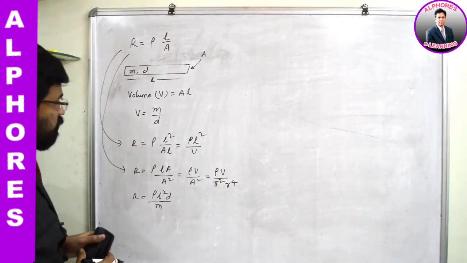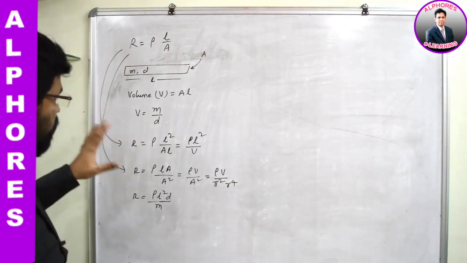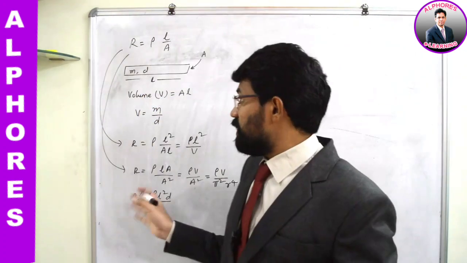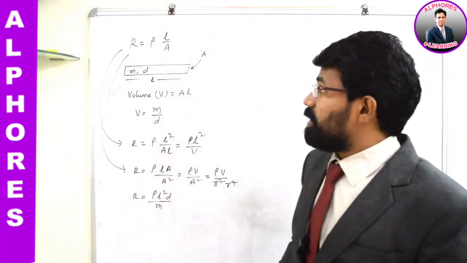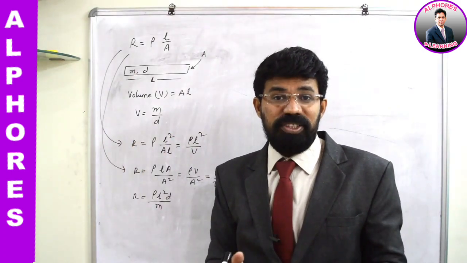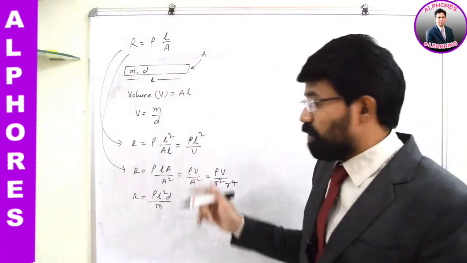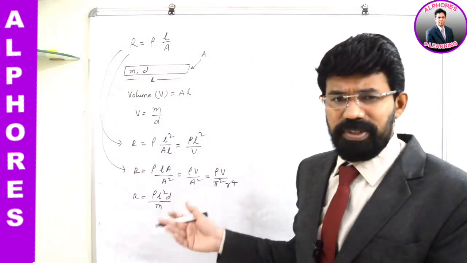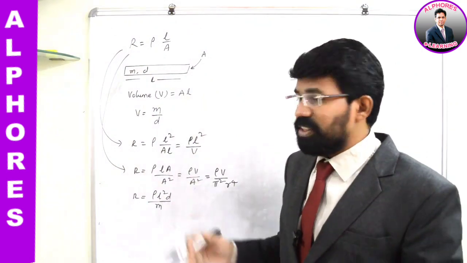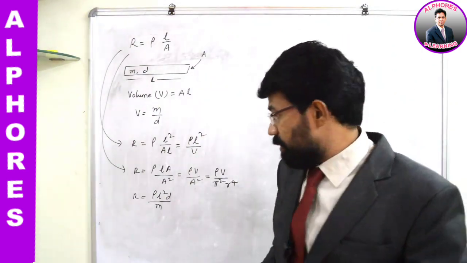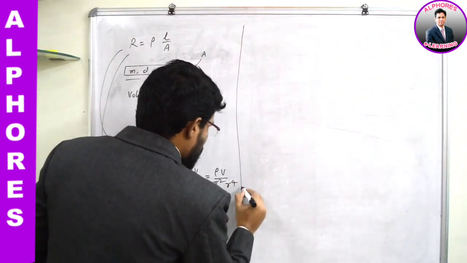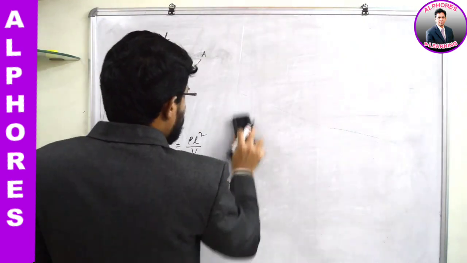And what else can we do? That's all. So like this, you can transform this equation into various forms, and all these equations are connected with this main equation, R is equal to rho into L by A. Depending upon the data given in the question, you are supposed to choose the appropriate equation. And anyways, I will discuss a few problems with you. You will come to know how to make use of these details to solve the questions. And let us discuss this a bit more. I'm going to take a conductor and I will stretch that.